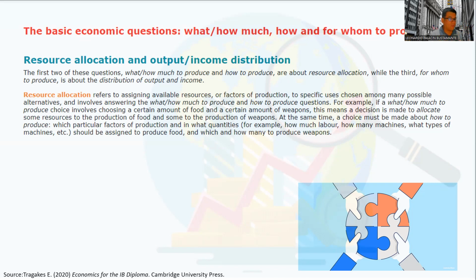So the government needs to allocate resources. Think about a government that wants to focus on education and wants to focus on producing weapons. So should they allocate more resources to produce weapons, or more resources to produce perhaps a good quality education that is a service? So this is the first part. Resource allocation concentrates on two: what and how much to produce, one, and number two, how to produce that.